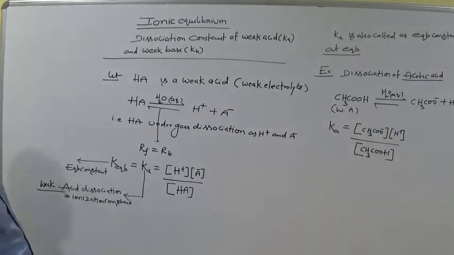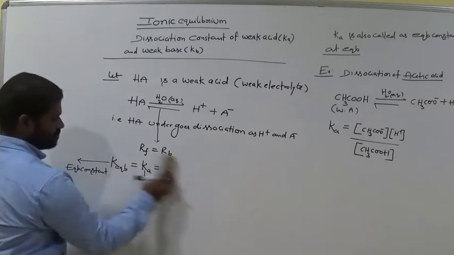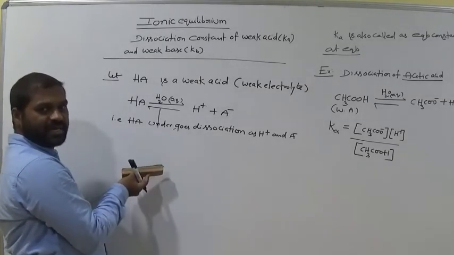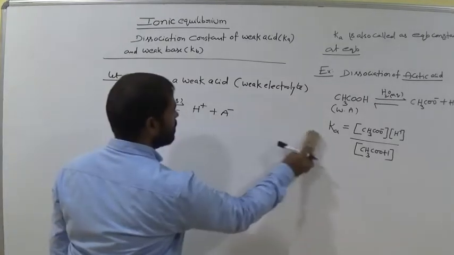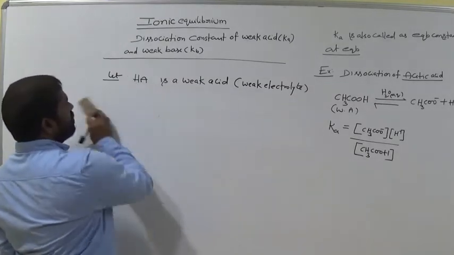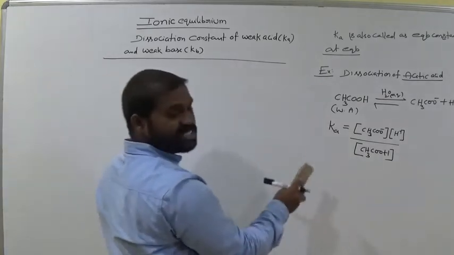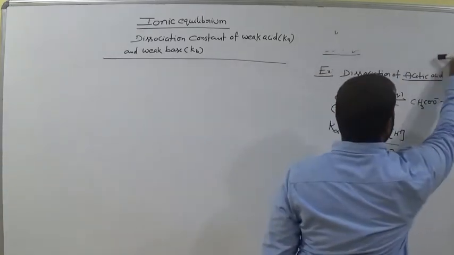Is it clear for all of you? At equilibrium, the rate of the forward direction equals the rate of the backward direction. You know very well. This is Ka for acid, okay?